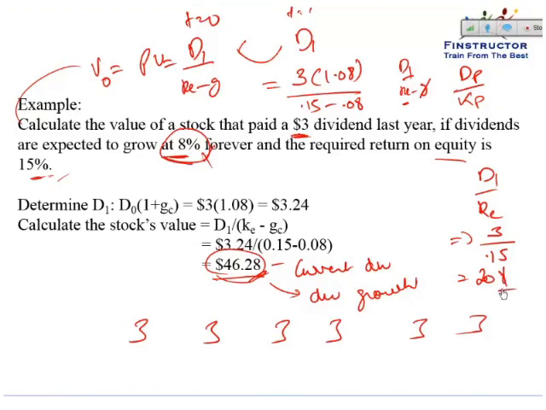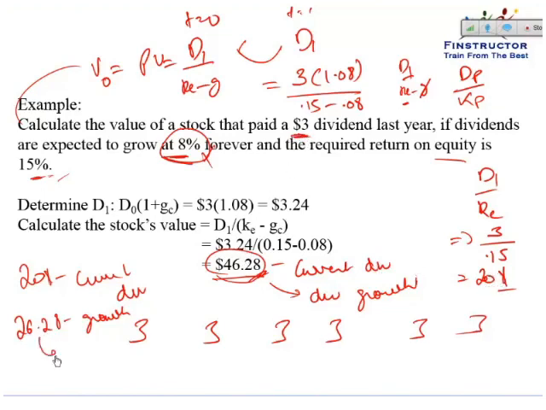However, we've derived that the total stock price or the total value is about $46.28. So can we say that $20 is coming from current dividend and the remaining $26.28 is coming from growth opportunities or growth in this dividend? Even if the stock didn't grow, there would have been a value of $20.